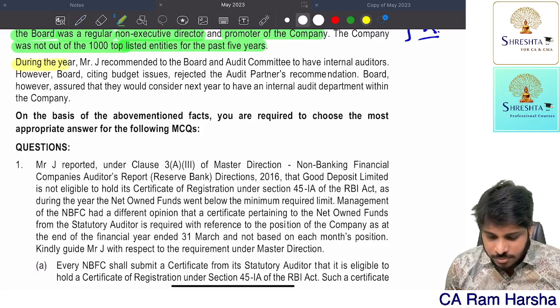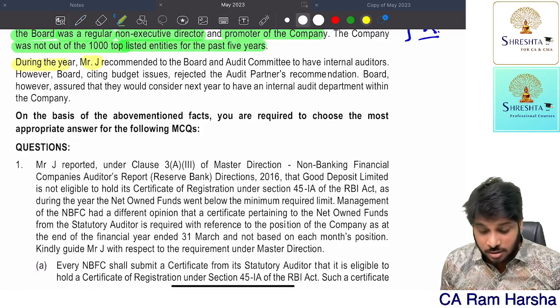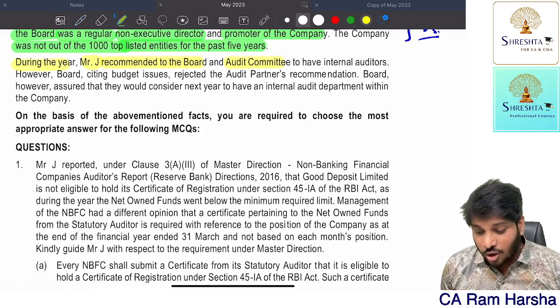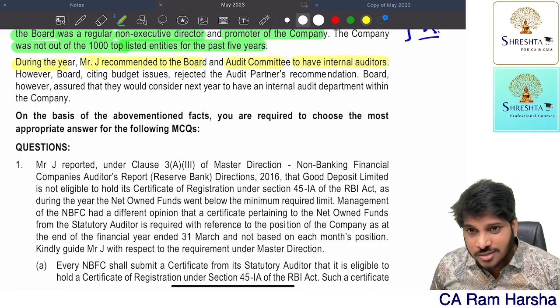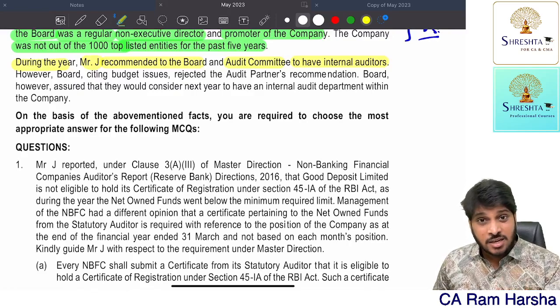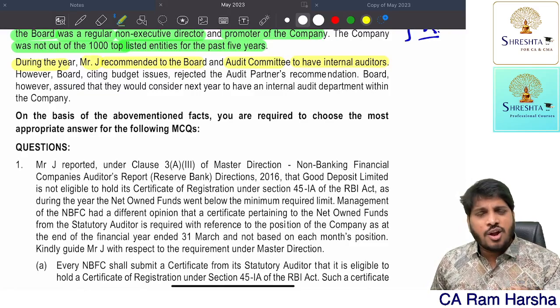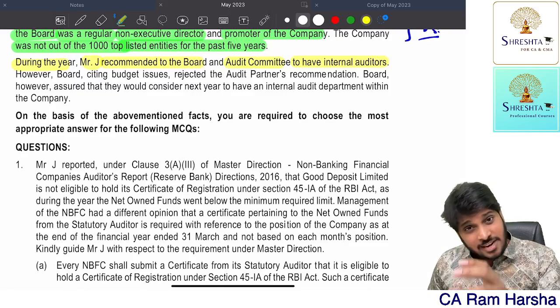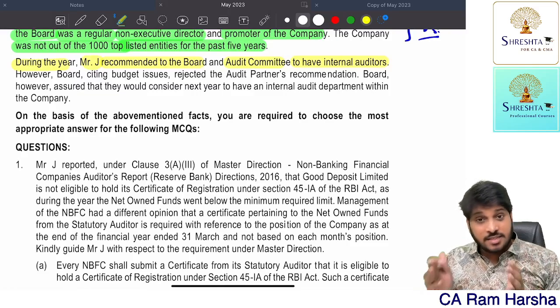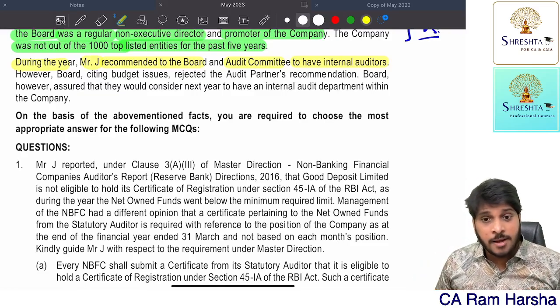During the year, Mr. J, the audit partner, recommended the board and the audit committee to have internal auditors, which means the company is not having internal auditors. As per section 138, internal audit is compulsory for all listed entities, and compulsory for public limited unlisted entities and private limited companies subject to some criteria. In this case, this NBFC is a listed entity.